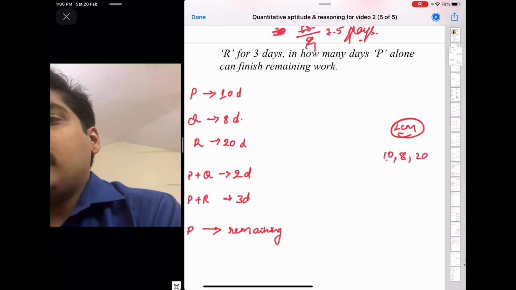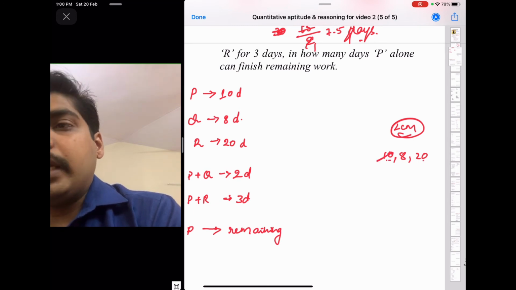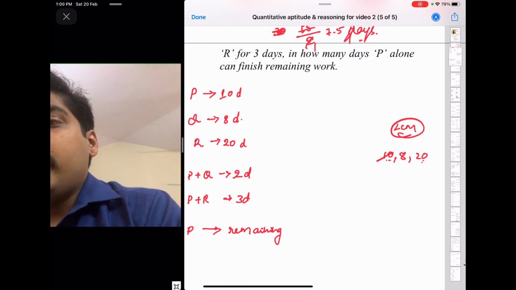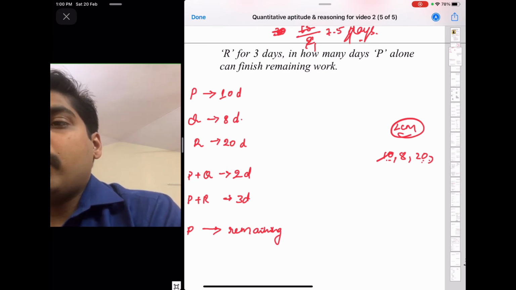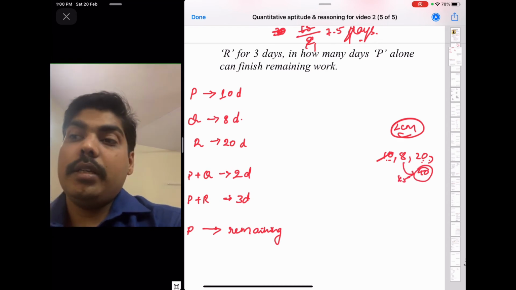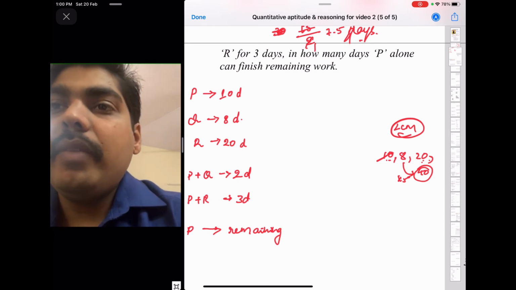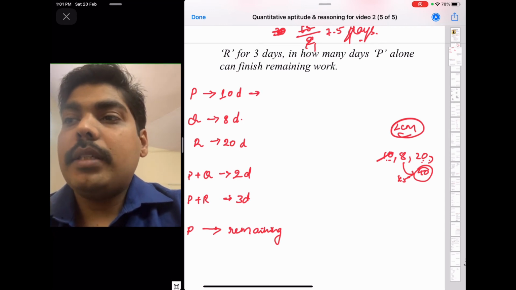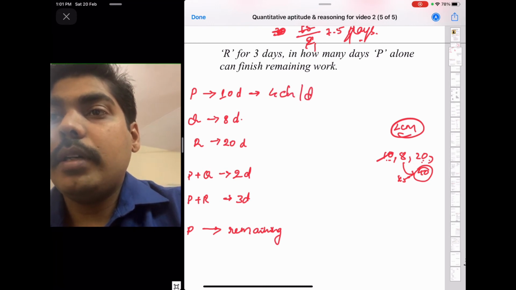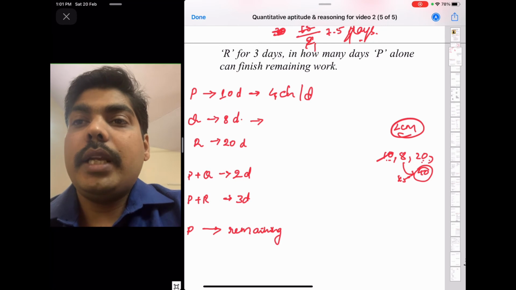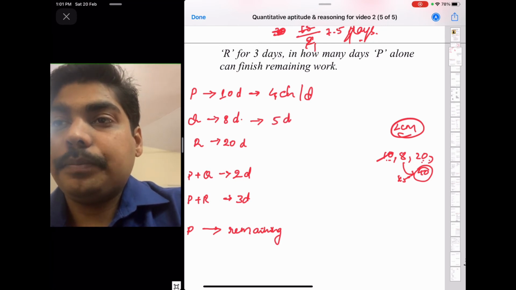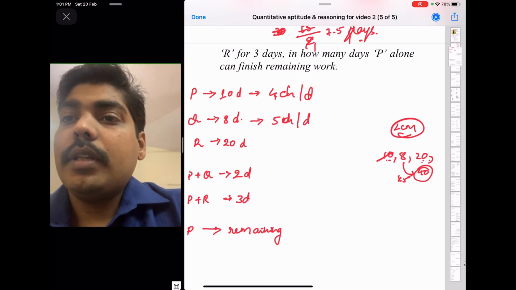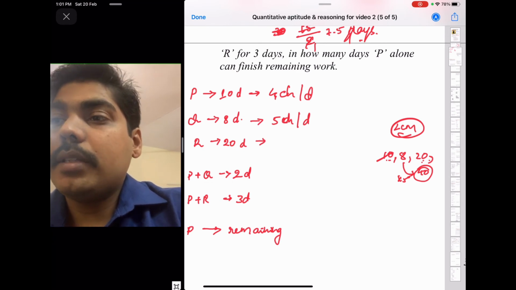Now here you can see 10 and 20, you can strike out 10 because 10 divides 20. So 20 twos are 40. 8 is not dividing 20, but 8 fives are 40. So arranging 40 chairs in a classroom is the work. P will arrange in 10 days, that means his capacity is 4 chairs per day. Then Q will arrange it in 8 days, that means his capacity is 5 chairs per day. Then R will arrange in 20 days, that means his capacity is 2 chairs per day.